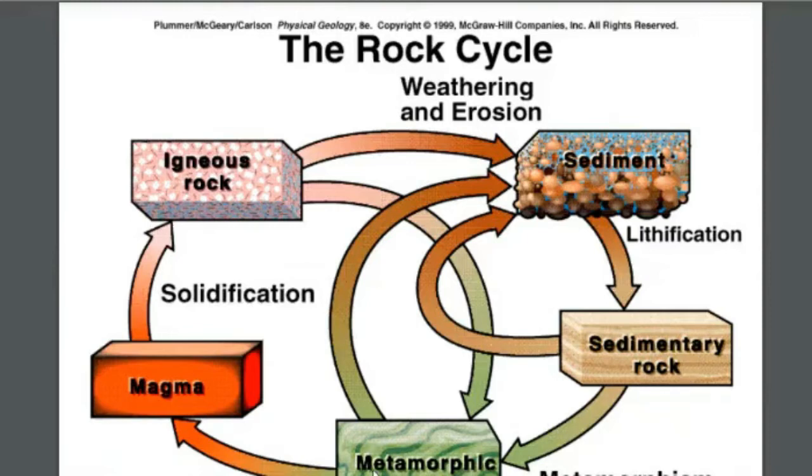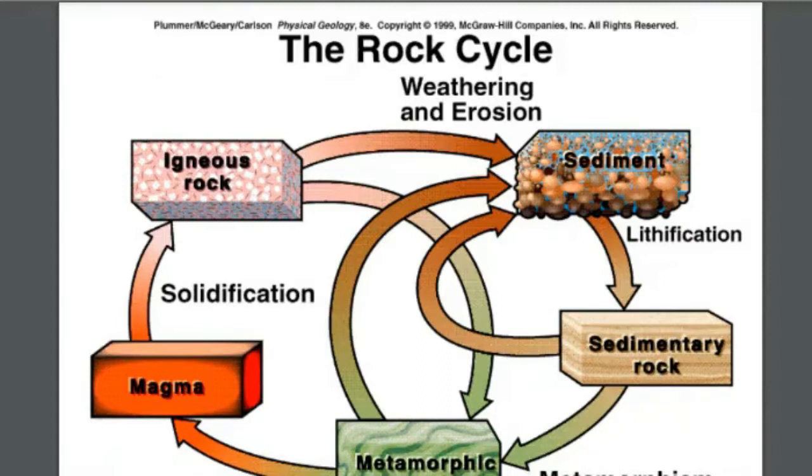Again, you can observe in the diagram, when the metamorphic rock is subjected to high temperature and pressure, it will be completely melted back and become part of the parental magma. Again, this magma will intrude towards the upper portion. Primary rocks will form igneous rocks. From there, again the exposure of rocks will happen, disintegration and decomposition, weathering and erosion will happen, sediments will form, and the sediments will accumulate and form sedimentary rock.